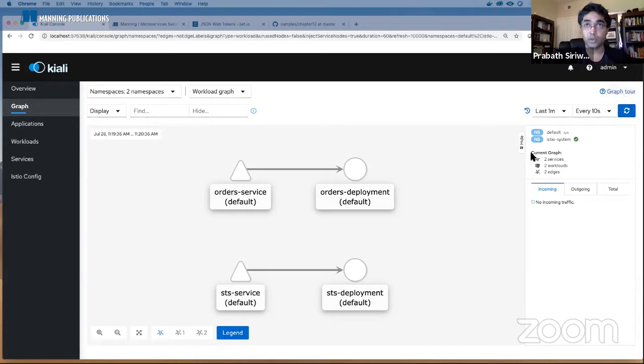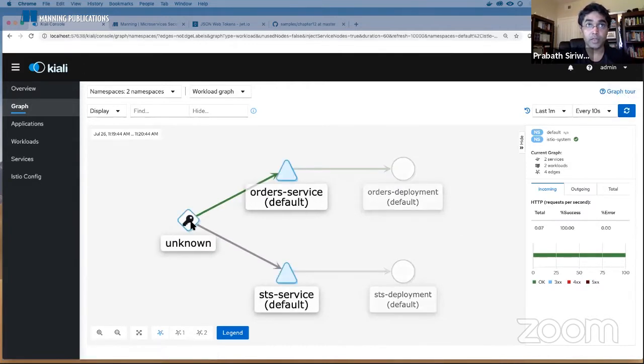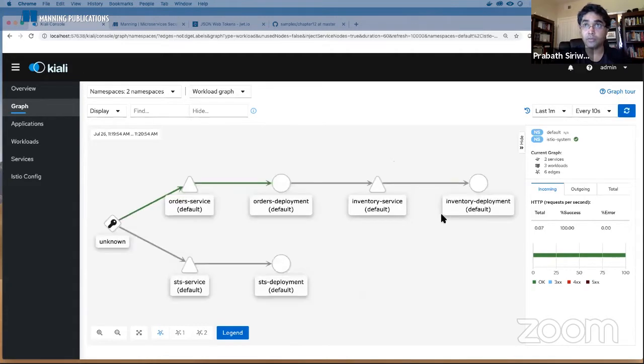So this basically shows our deployment, but you will see some color on these arrows when, okay, now you can see, right? So here, this is our curl client. From the curl client, you send a request to the order service and then it goes to the orders deployment. And yes, now you can see the complete thing. And the order service will invoke the inventory microservice. It will still take some time to get updated. And this is the request I used to talk to STS and got the JWT.